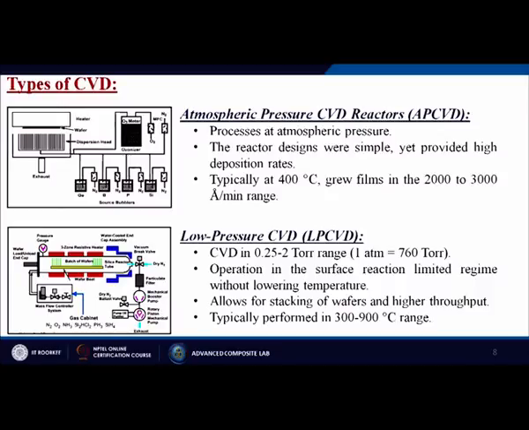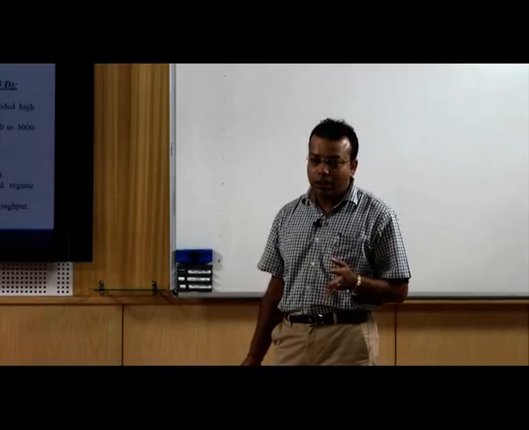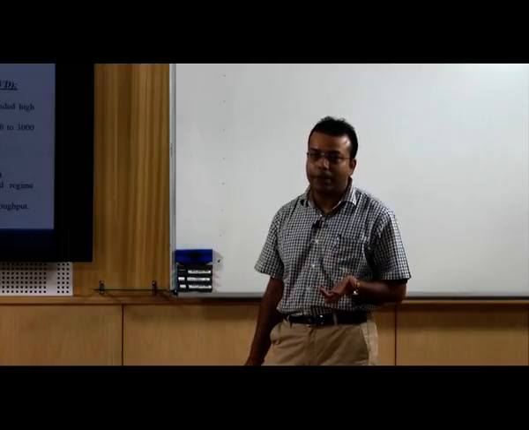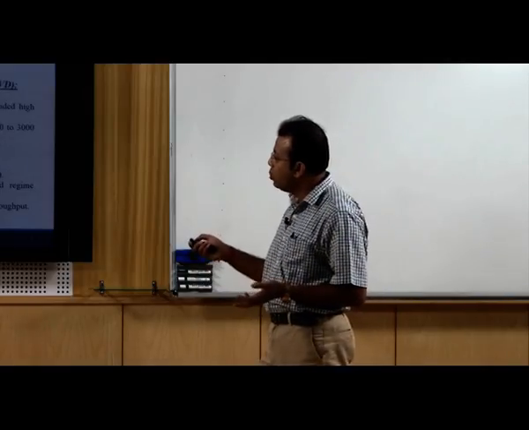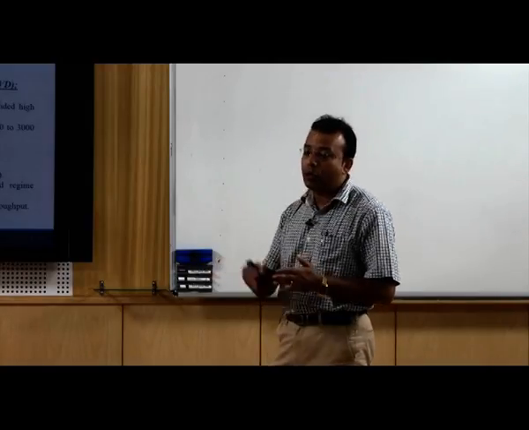Typically at 400 degree centigrade, films grew in the range of 2000 to 3000 angstrom per minute. That is the controllable limit, and we can go up to 400 degree centigrade. If our substrate is less than that temperature, you can easily do it from normal up to 400 degree centigrade, but not go beyond that.